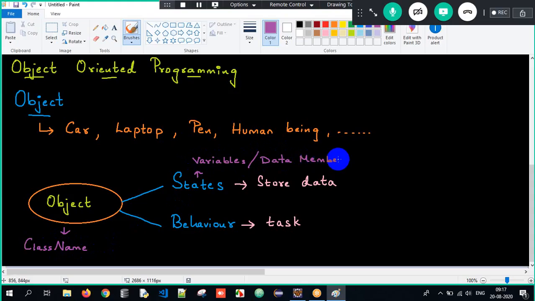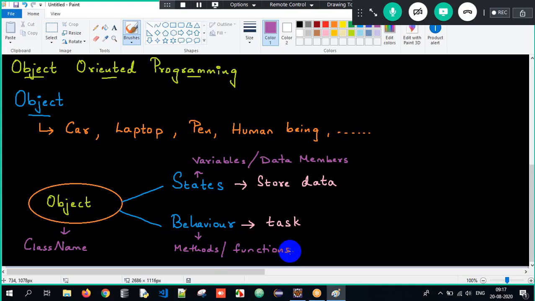Behaviors we call methods, or we also call them functions. This is what we are supposed to understand when it comes to programming perspective.